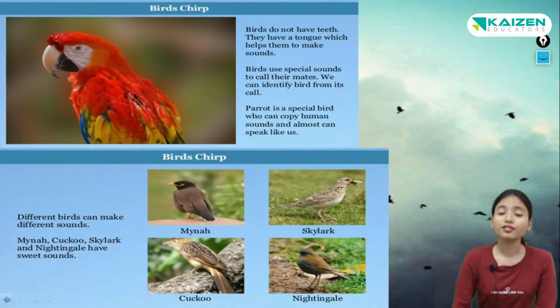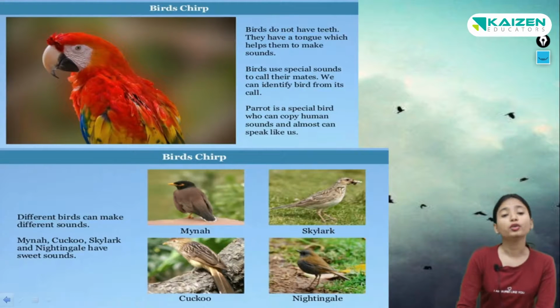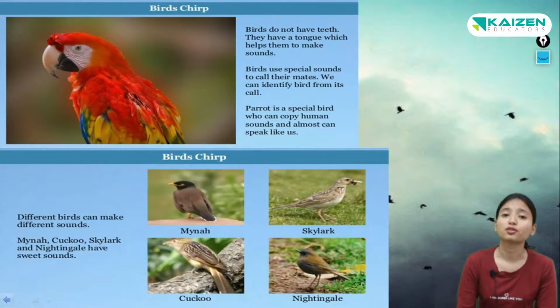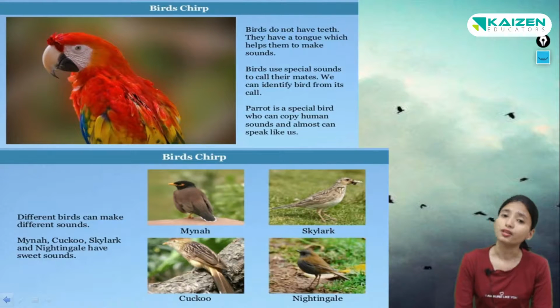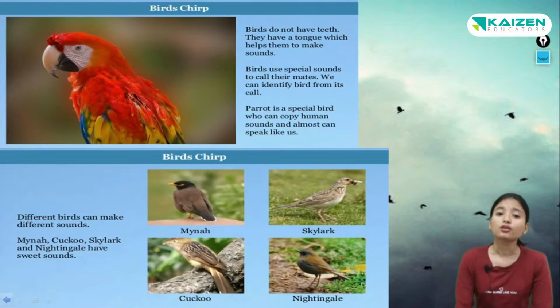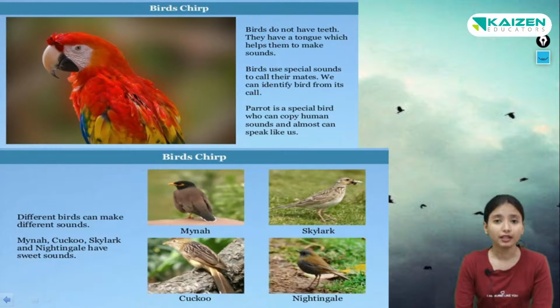Children, when I started this topic, I told you something about chirps. So what is this? This is the sound of the birds. The sound of the birds is called chirping. So children, birds make some special sounds to call their mates, and we can identify the birds with this sound. Different types of birds have different kinds of sounds, and we identify them by hearing their sound.